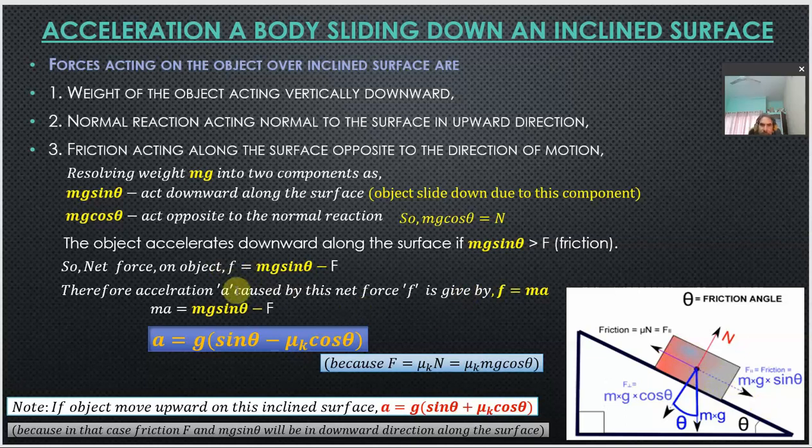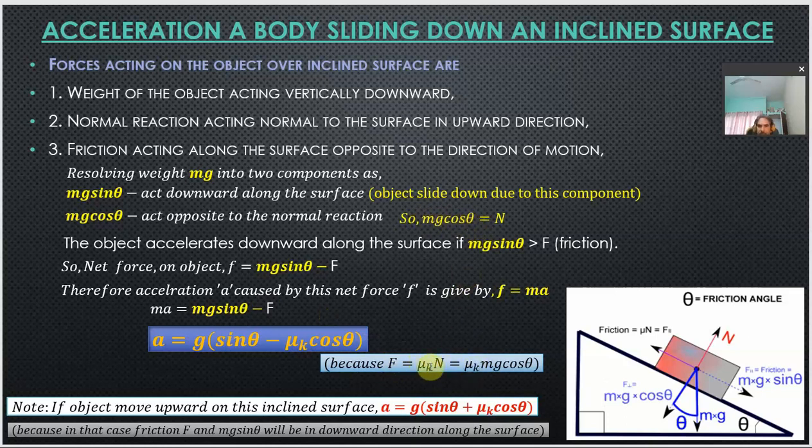So if we write the acceleration to be a, then this force can be written as F is equal to m into a, according to Newton's second law of motion. So from here we write that F equals m a, which is equal to mg sin theta minus F, right, and F is nothing but the frictional force. You can write the frictional force as mu k into N, where N is nothing but the normal reaction, and this normal reaction is given as mg cos theta.